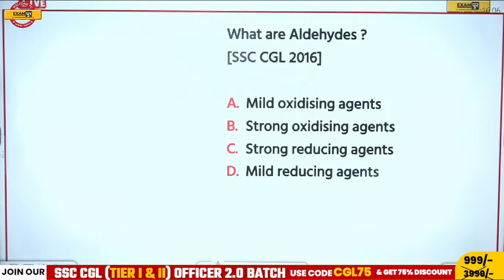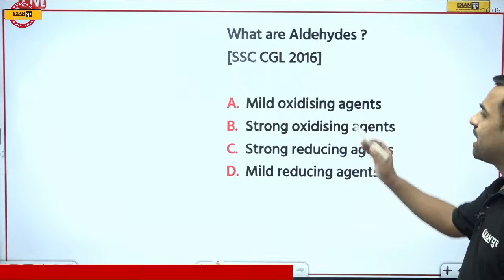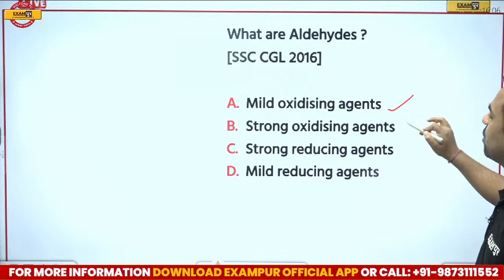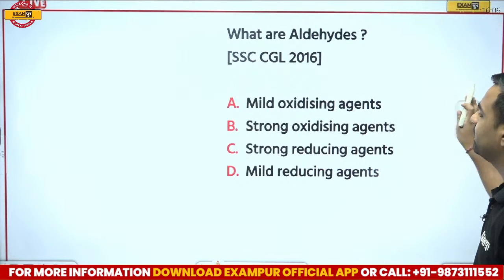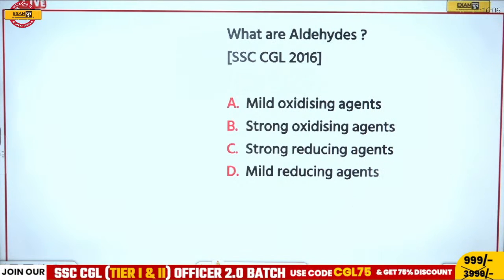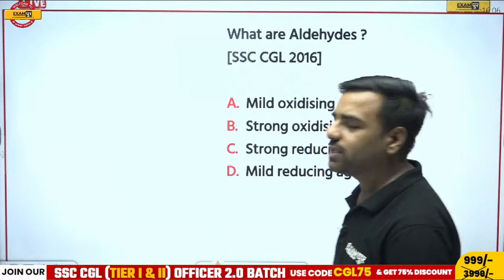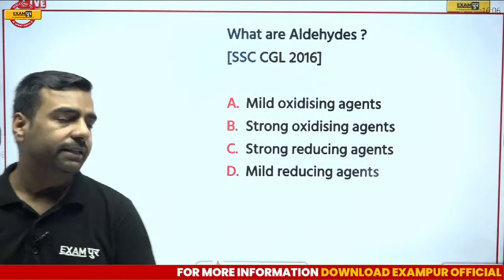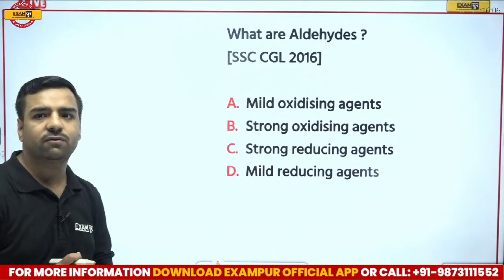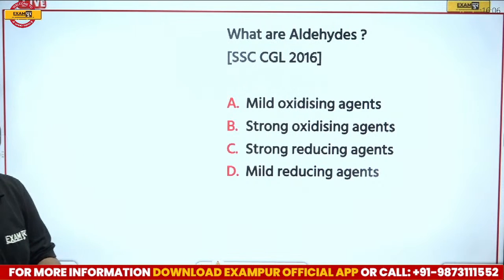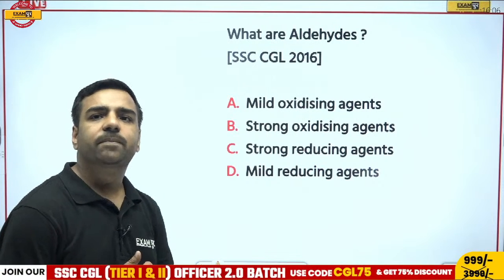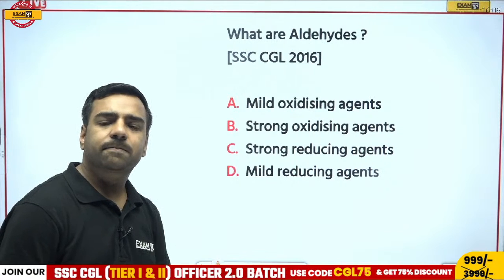Next we have, what are aldehydes? Are they mild oxidizing agents? Are they strong oxidizing agents? Are they strong reducing agents, or are they mild reducing agents? What is the correct answer over here? And this is from CGL 2016. What is the correct answer? Correct, Abhijit. Totally correct. What about these aldehydes?